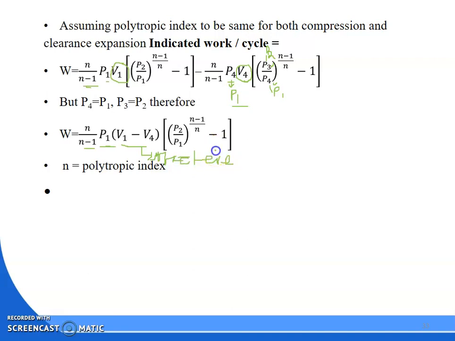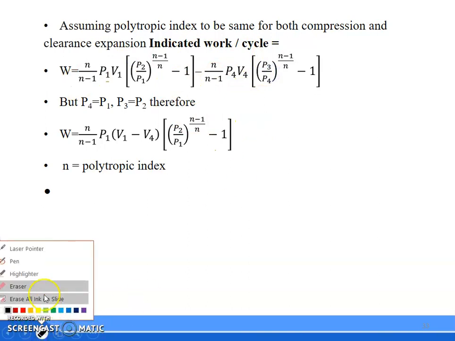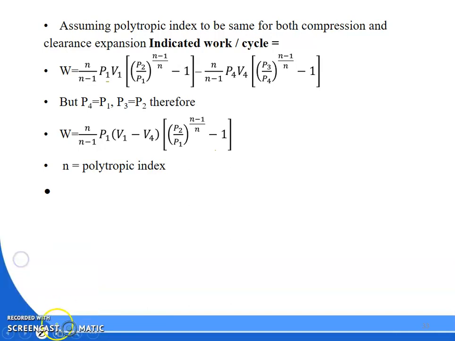With this sort of volume, the air will enter into the effective swept volume. So that is your formula for what? That is the formula for your work input to the compressor when you are considering clearance. So that is the work done. The question will come: we will derive the work input to the compressor with clearance.